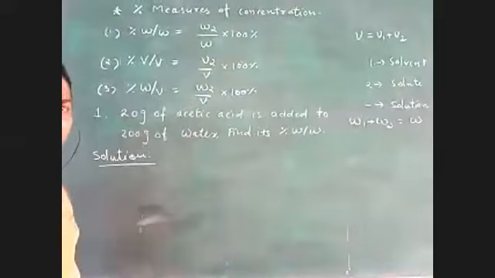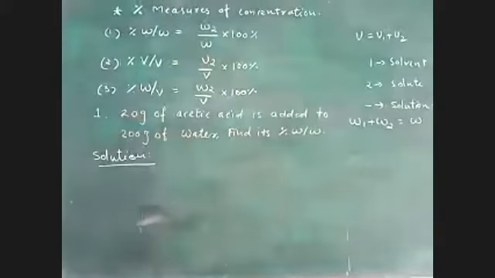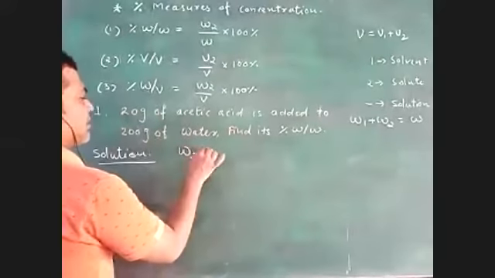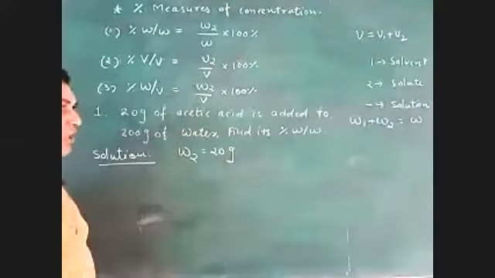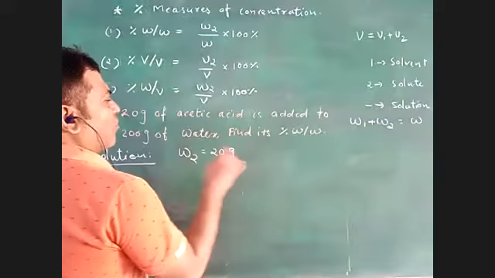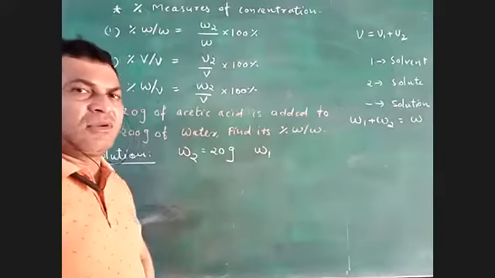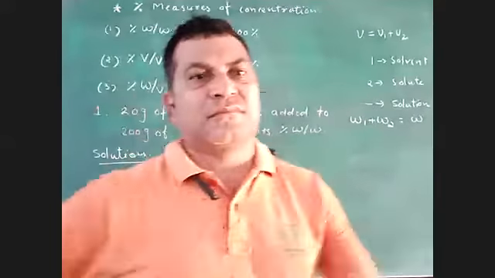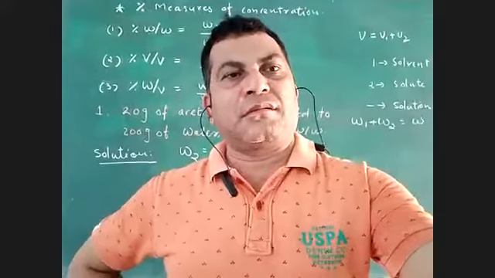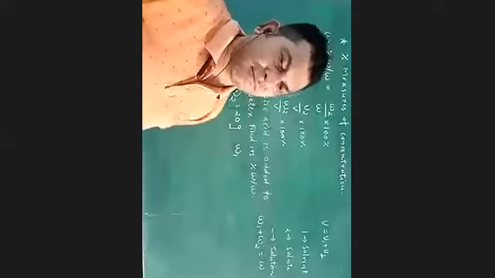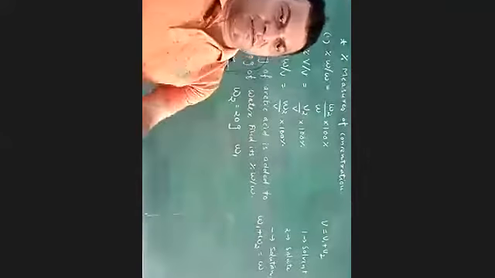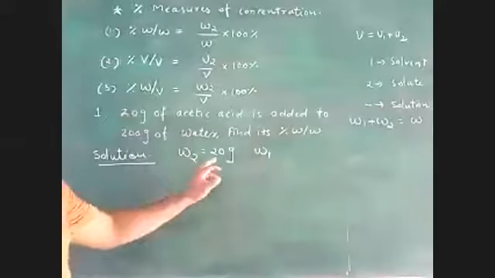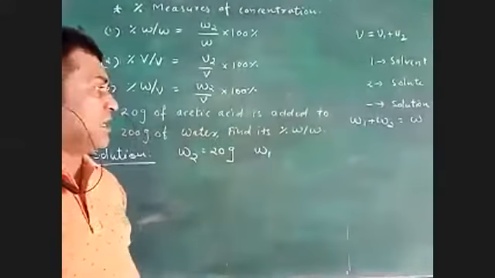Sir, but what will be my answer? My answer, I am saying: first we have to write the information. What is written? Acetic acid, 20 gram is added to water. So W2 is 20 grams.